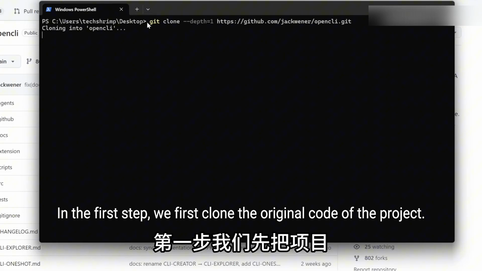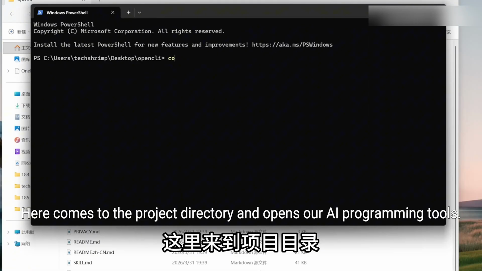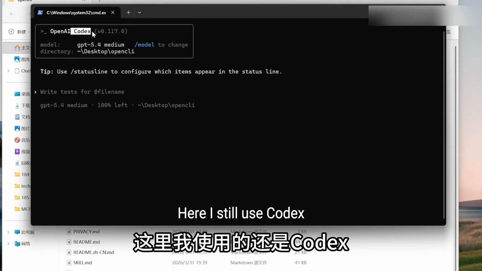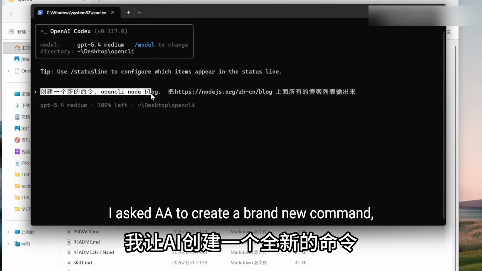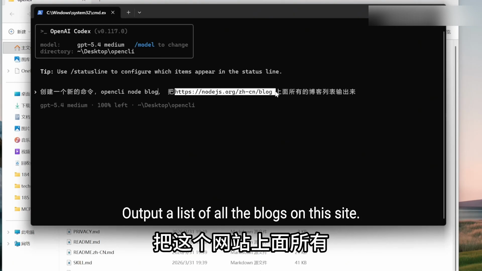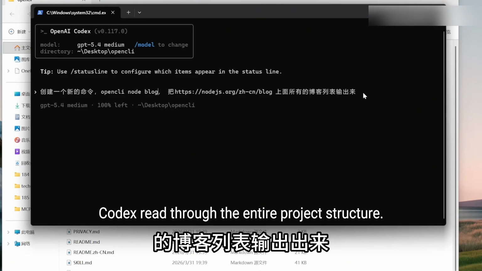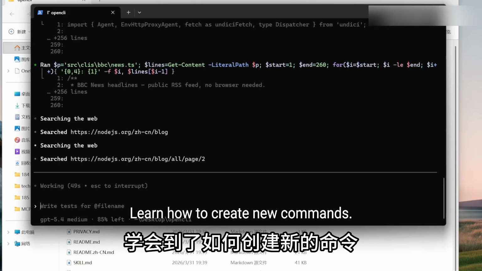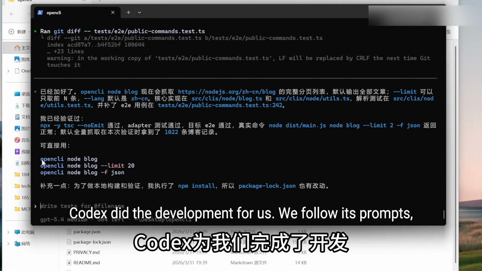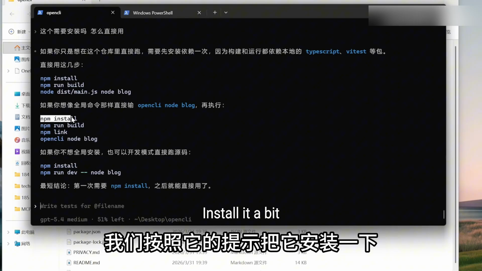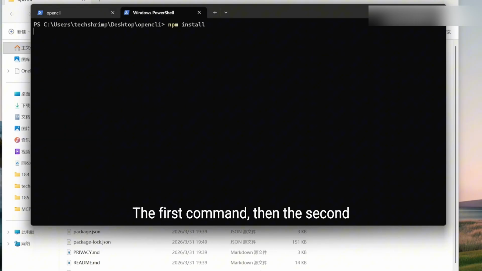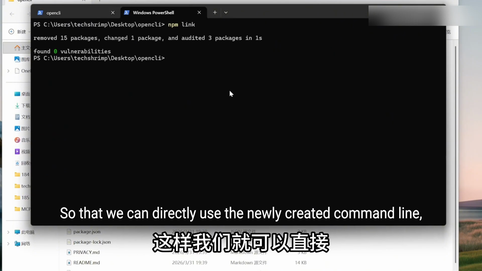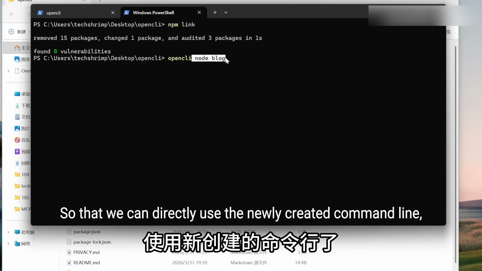In the first step, we first clone the original code of the project. Then come to the project directory and open our AI programming tool. Here, I still use Codex. I asked AI to create a brand new command to output a list of all the blogs on this site. Codex read through the entire project structure and learned how to create new commands. Codex did the development for us. We follow its prompts to install it. The first command, then the second, and the third command followed, so that we can directly use the newly created command line.